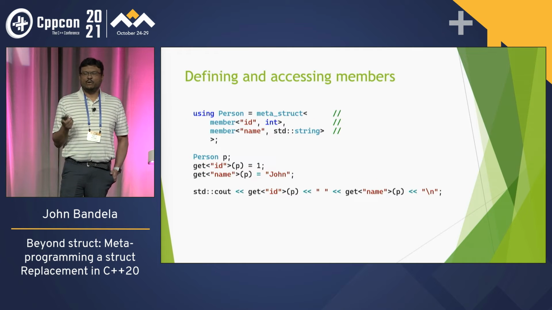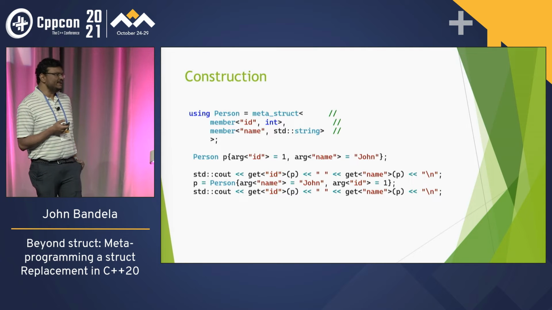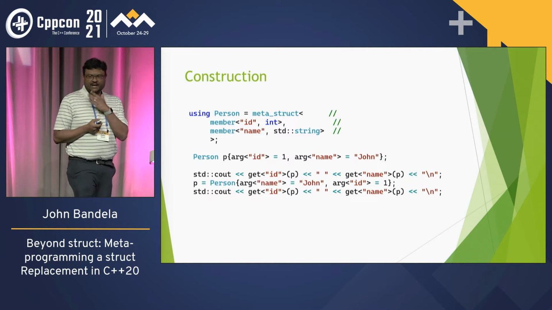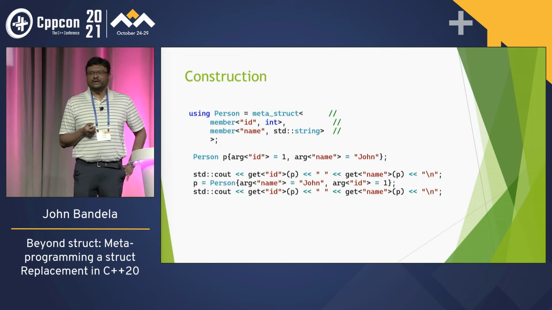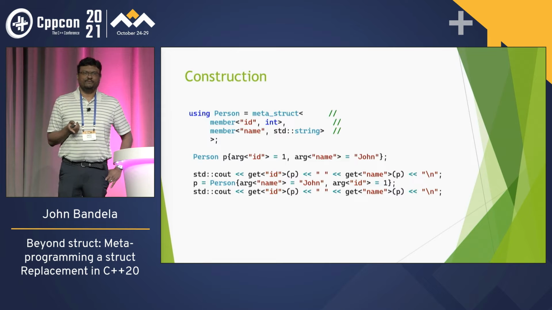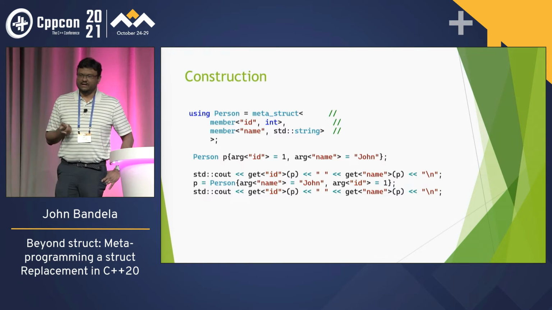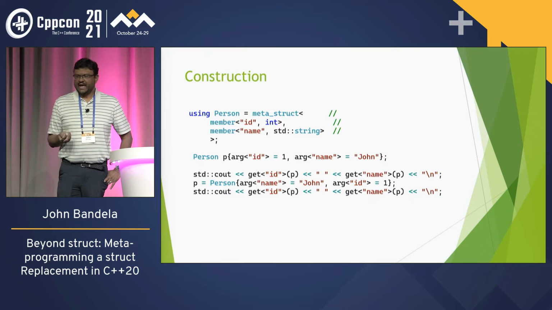All right, so now we've got defining and accessing members. Any questions? So let's move on. How do we construct this? It'd be nice to be able to provide arguments. So what we can do is say, okay, we have this arg that we provide the tag to, and we say equals 1, and we can pick Juan or John, and then we can get it like we did before.